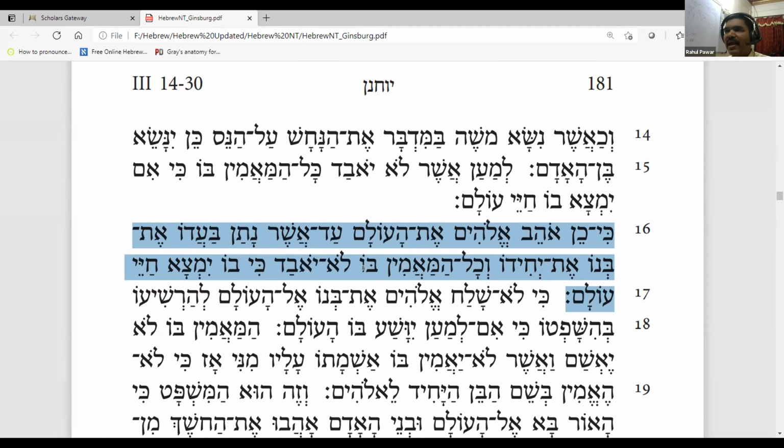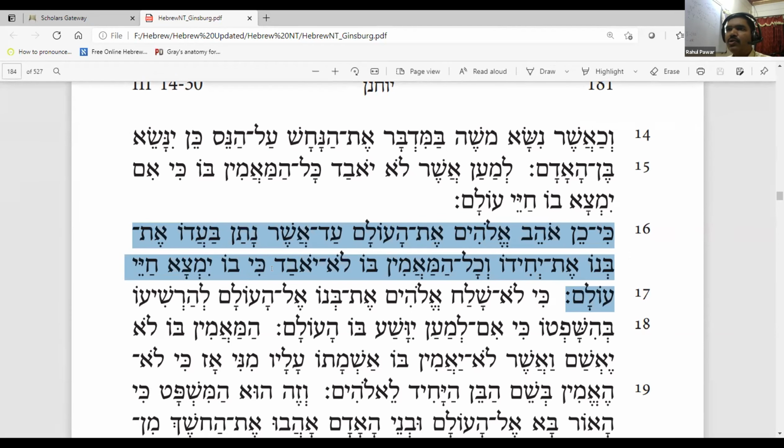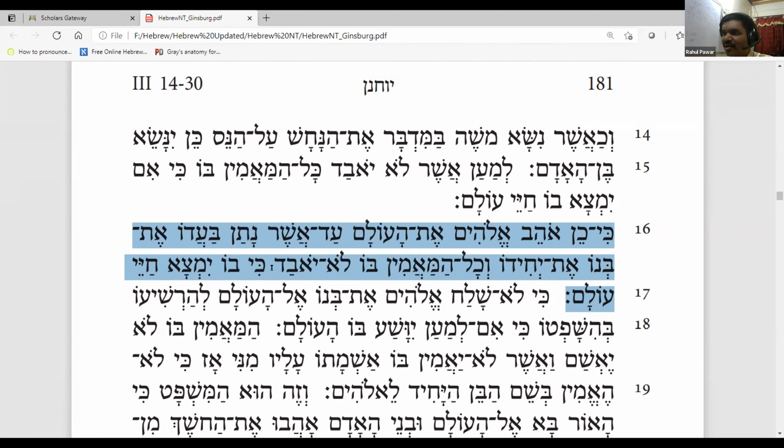Vekol ha ma'amin bo, he who believes. Amin means believe. He who believes in him. Lo yovad. Actually, the word avad means destruction, or we can say perish. He will not perish. Ki yimtsa chaye olam. Chaye means life. Olam means everlasting. Yimtsa means he will find everlasting life.